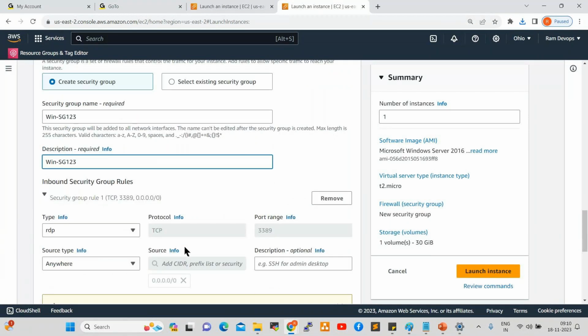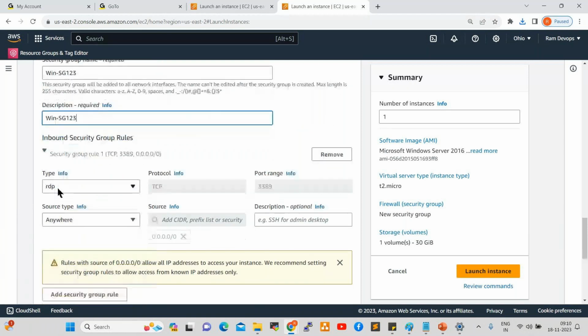See here, this is the RDP protocol, right? Linux server has SSH authentication. Here we have RDP. RDP port number is 3389, and the Linux port number is 22 only. Source anywhere, 0.0.0.0/0, means from any network we can connect.